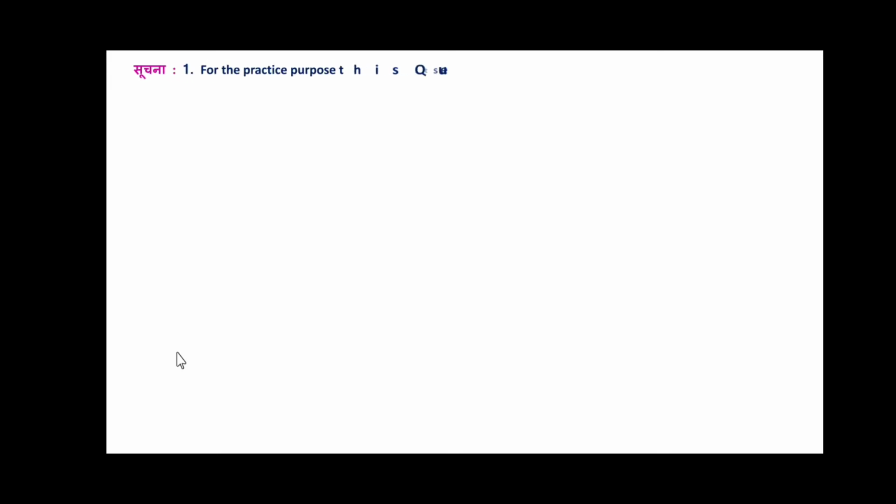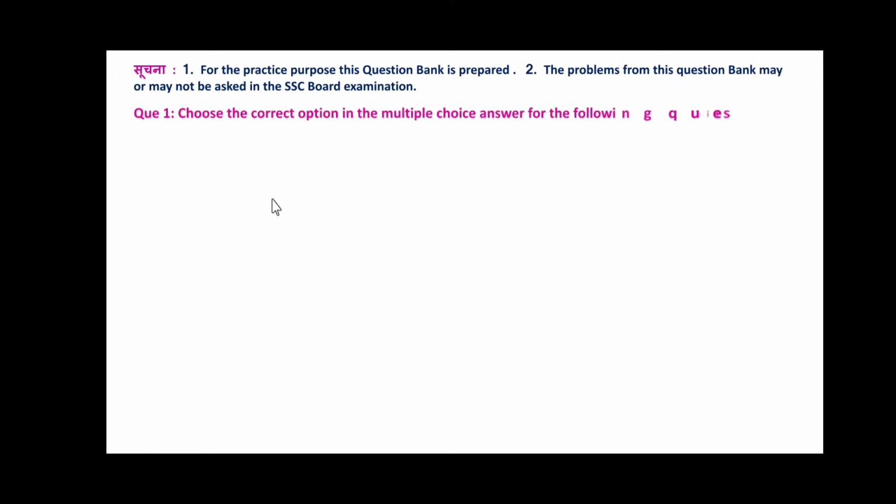Friends, here it is important that for practice purposes, this question bank has been prepared by the board. The problems from this question bank may or may not be asked in the SSC board examination, but you will get a guideline about what type of questions could be asked in the board examination. So go through all these MCQs properly and prepare. Also use study material for the preparation of this. Choose the correct option in the multiple choice answer for the following questions, 1 mark each.